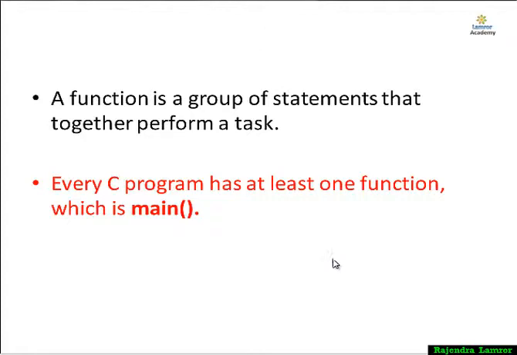Every C program has at least one function. This is the main function. This main function is defined inside the header file stdio.h. If you do not know much about header files, you can see my header file tutorials. You will find more information there.